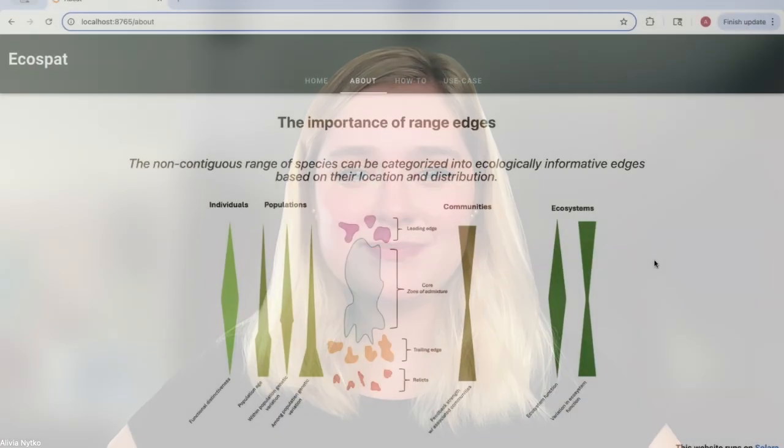My name is Olivia Nitko, and I am the developer of Ecospat, a Python package and web application designed to categorize the range and population dynamics of species through time using existing GBIF data in order to predict the persistence of individuals and populations under climate change.